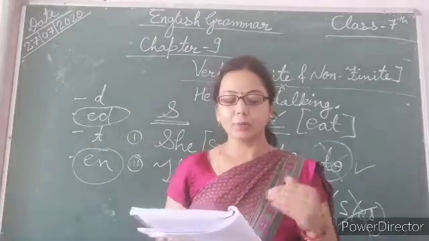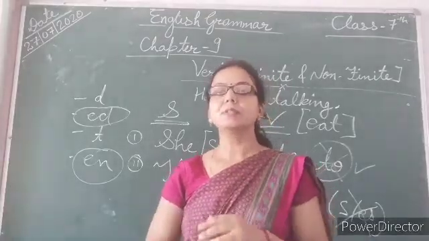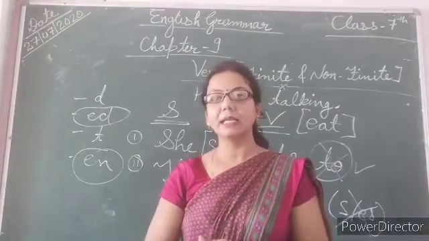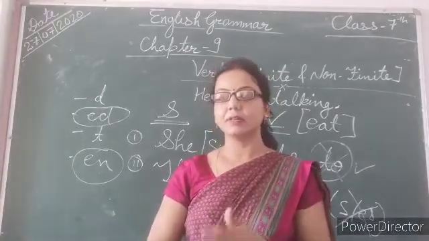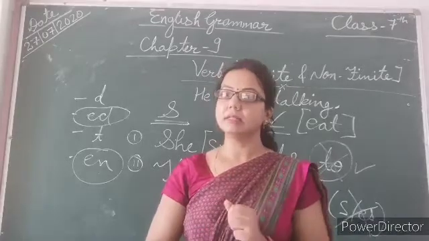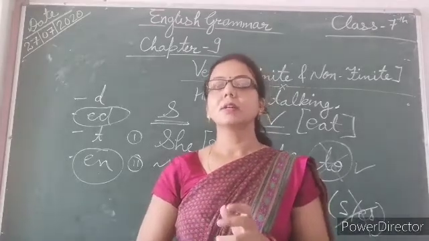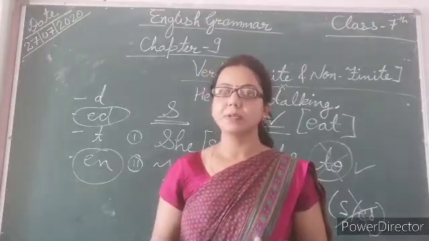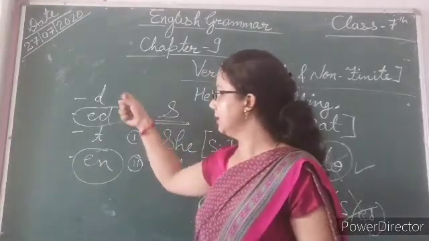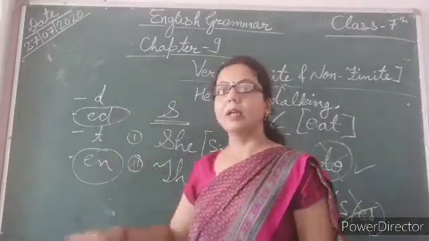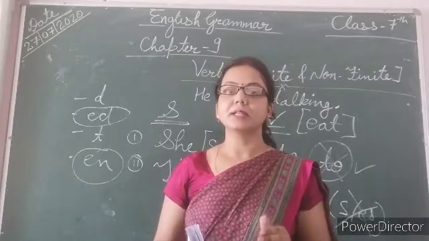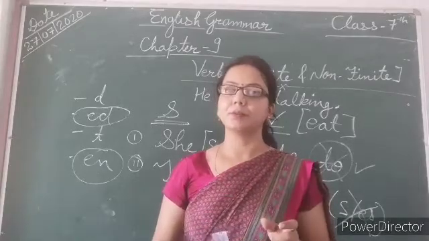So participles are words which behave like an adjective for the given noun, and it may be a past participle that ends with d or en, or a present participle that ends with ing form.